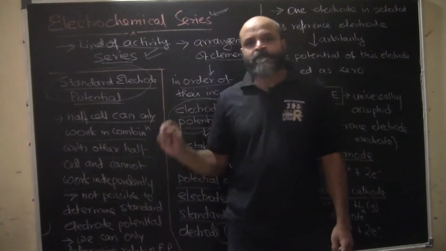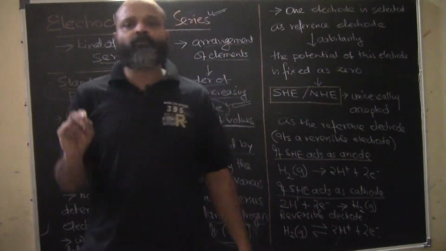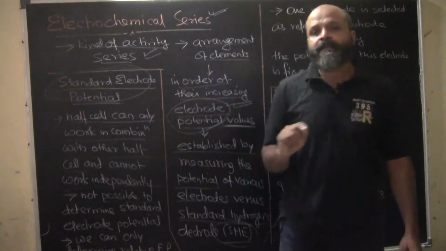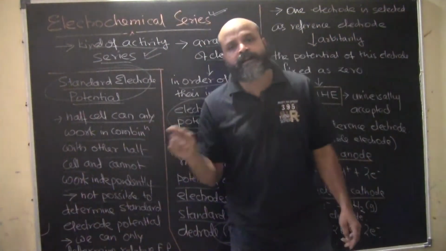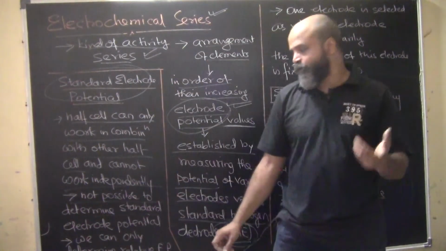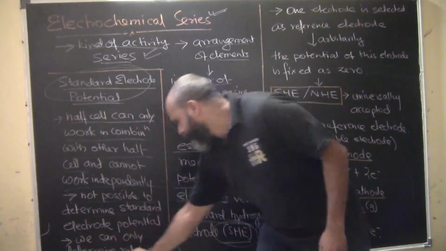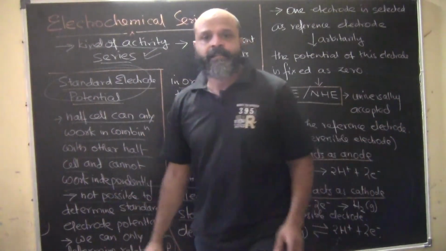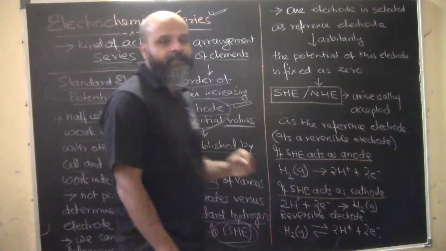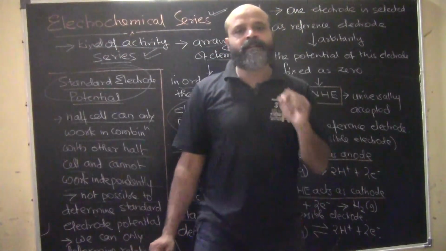So, in this case, we cannot determine the standard electrode potential of an element independently. It has to be compared. It is a comparable quantity or a relative quantity. Electrode potential is basically a relative quantity. We can only determine relative electrode potential. It is not possible to determine individual electrode potential independently. We can only determine it relatively.